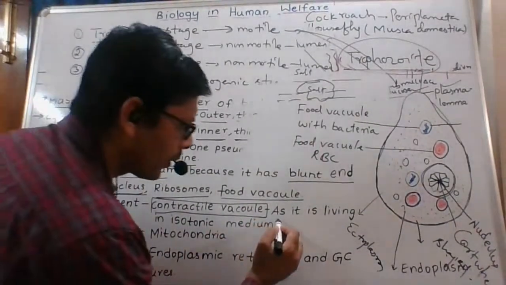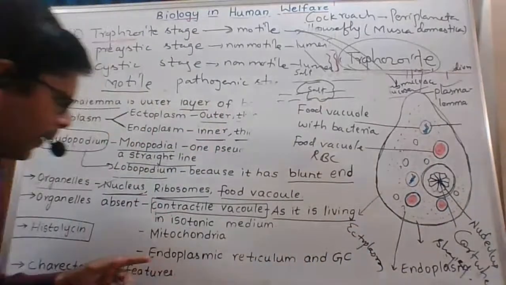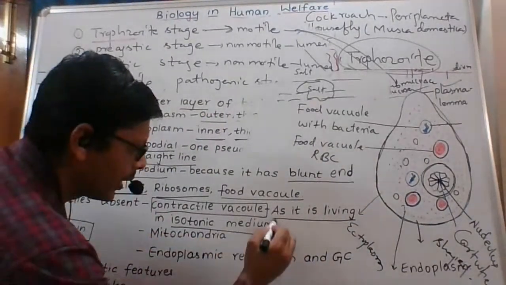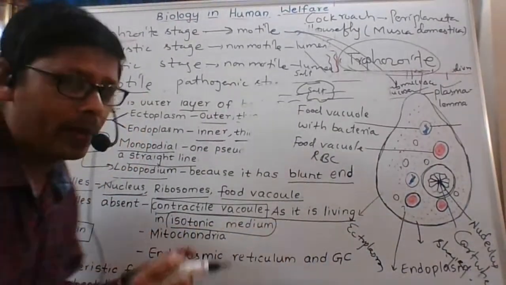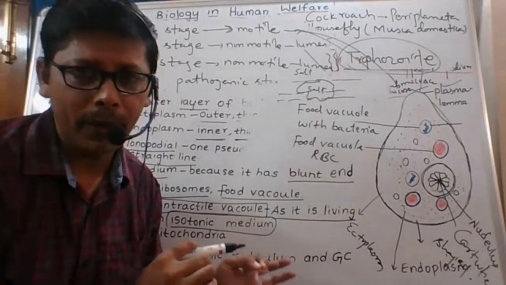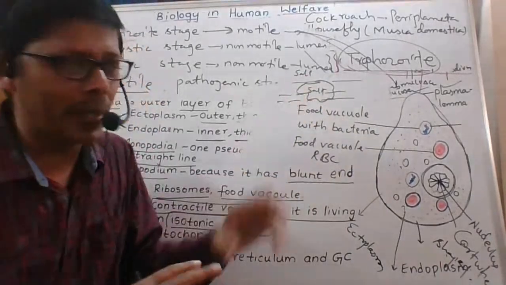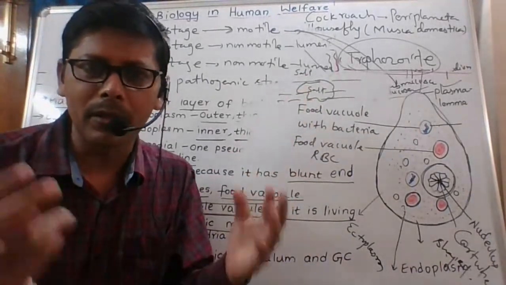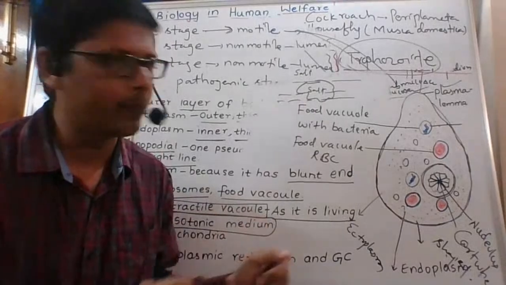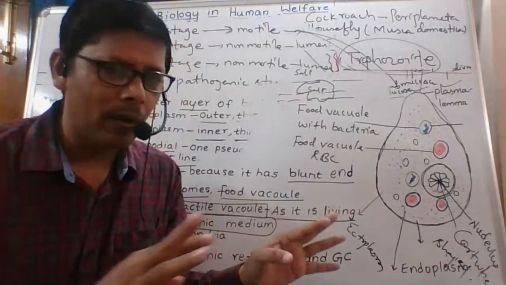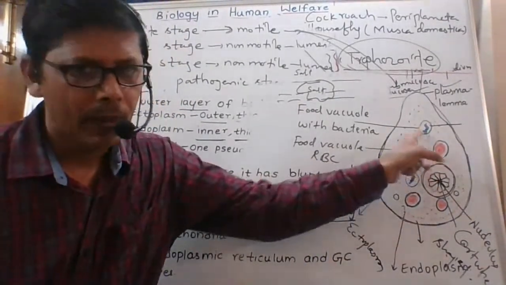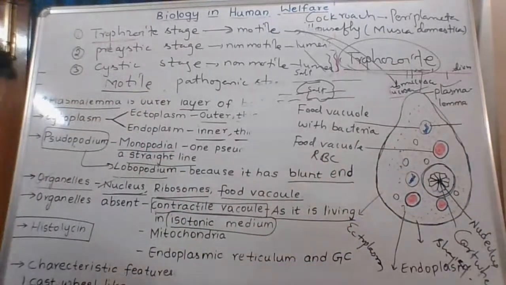Okay, contractile vacuole is absent as it is living in isotonic medium. This is not given in our textbook, which is a very important point. Contractile vacuole is not necessary in this one. In the trophozoite stage, food vacuoles are present, but contractile vacuoles are absent.